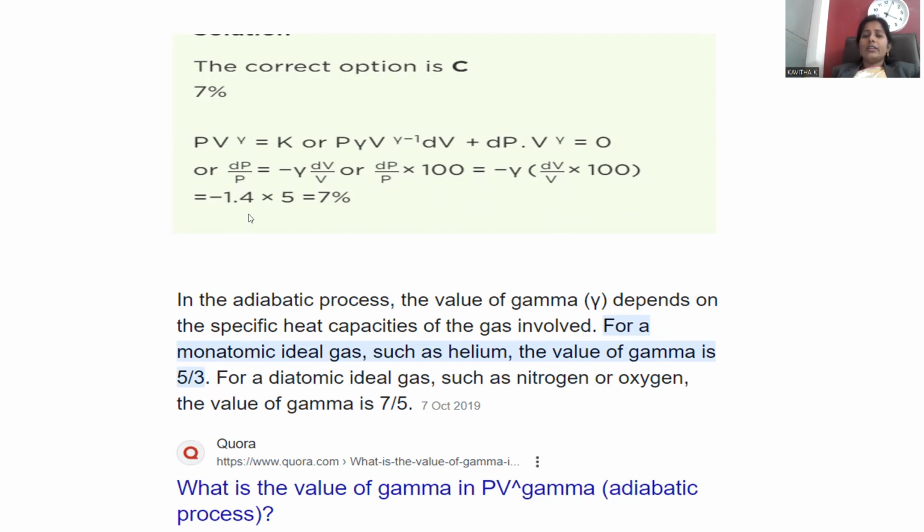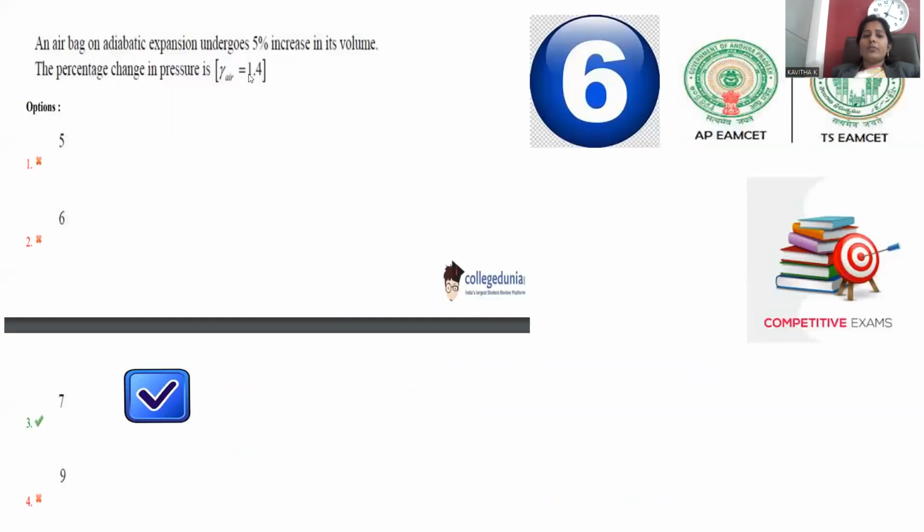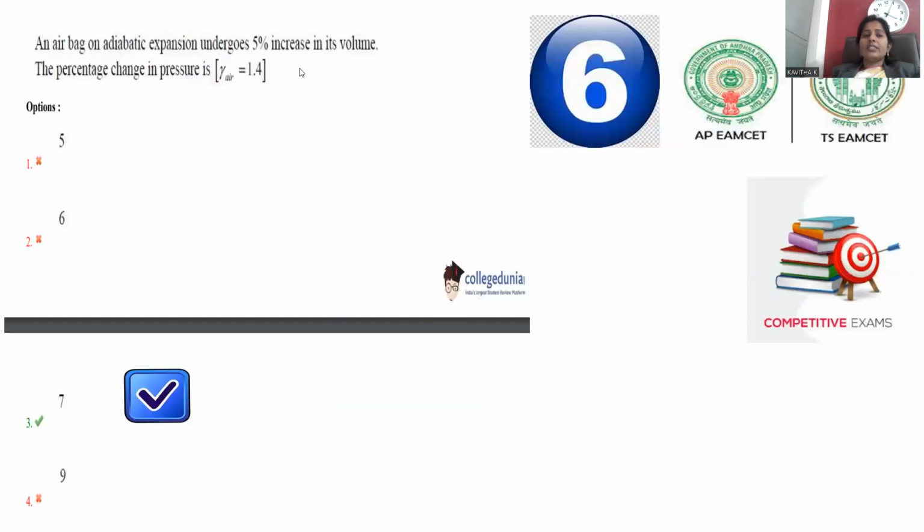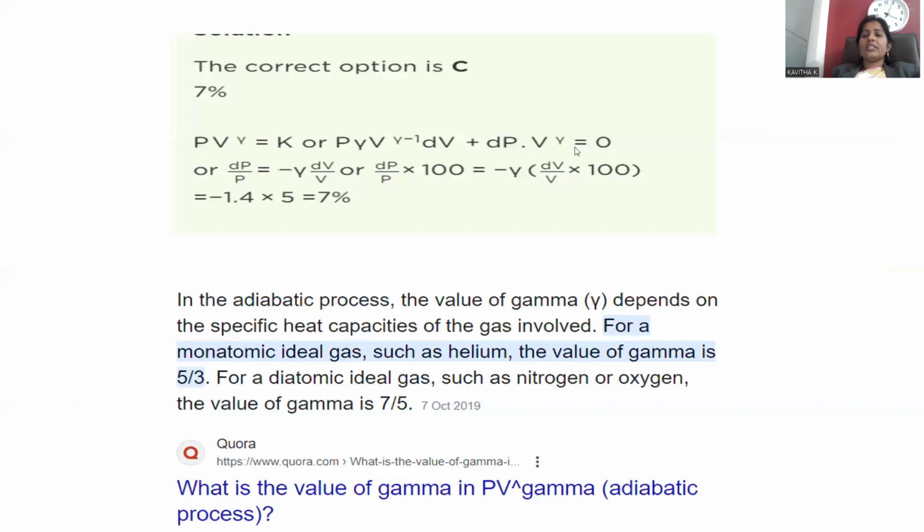Here the gamma value is provided within the problem itself: gamma of air is taken as 1.4. And you noticed a 5% increase in the volume. That is why we multiplied with 100. The 5 percentage is mentioned, so we need not mention everything. You can put 5 over, so 1.4 into 5 becomes 7%, because the 100 is there. So dP by P multiplied with 100 gives the percentage.